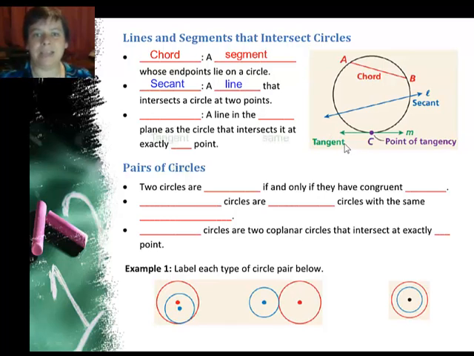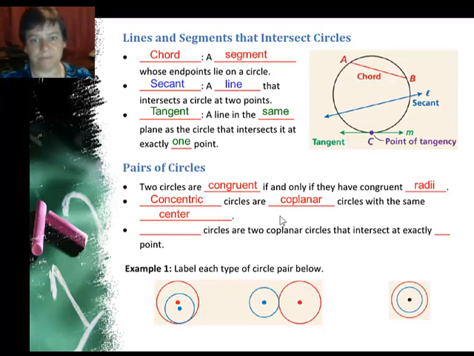And then finally, a tangent is a line that's in the same plane as the circle and intersects it at only 1 point. So that point is called the point of tangency. Now, there are also pairs of circles that we will learn about. 2 circles are congruent if and only if they have congruent radii. And concentric circles are coplanar, meaning in the same plane with the same center.